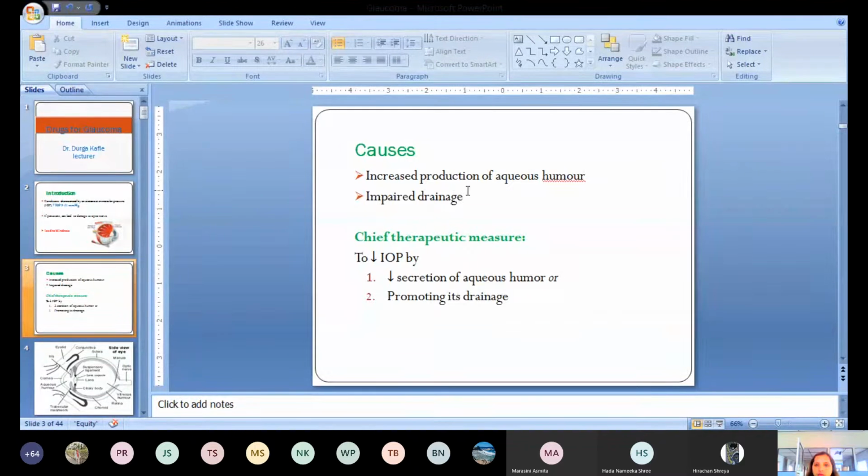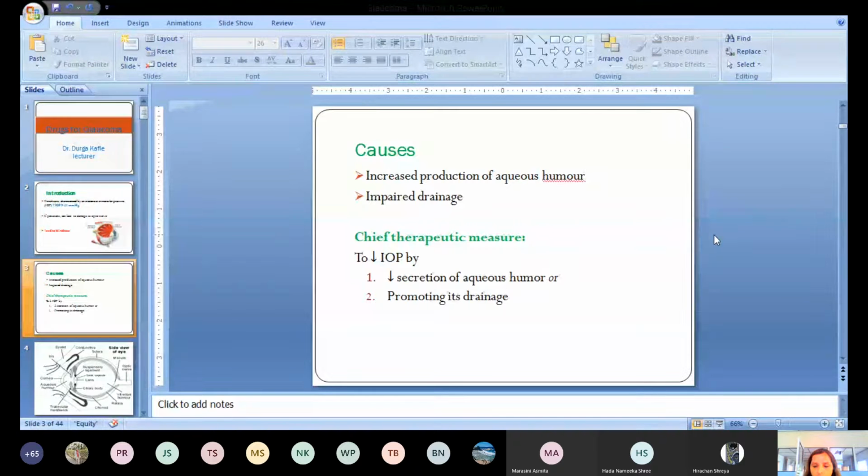The main aim of our treatment is to manage these two conditions by decreasing intraocular pressure, either by decreasing the secretion of the aqueous humor or by promoting its drainage. So we have to treat glaucoma to decrease intraocular pressure by achieving these two things. This is our main therapeutic goal, our main aim in giving drugs to a glaucoma patient.